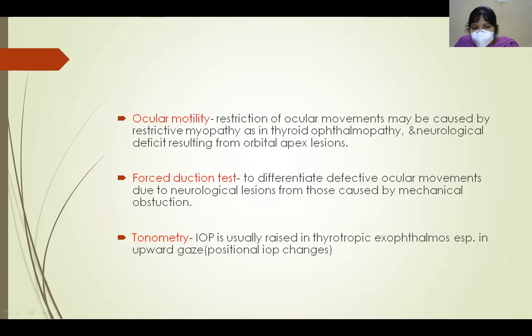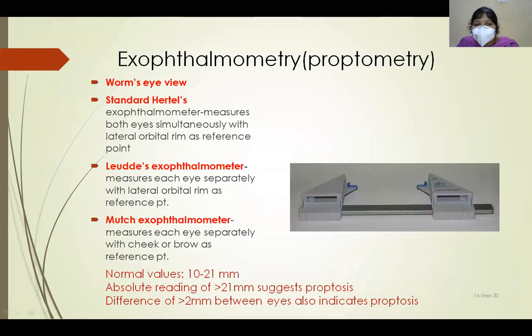Next is tonometry. IOP is generally raised in thyroid eye disease, especially in the upward gaze. This is differential IOP test. And next, we have to assess how much proptosis is present. So how do we assess the amount of proptosis? By measuring the distance between the lateral canthus and corneal apex. So this measurement method of recording the distance between lateral canthus and the apex of the cornea is called exophthalmometry.